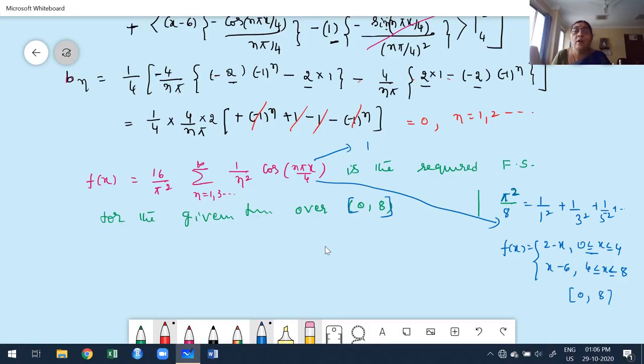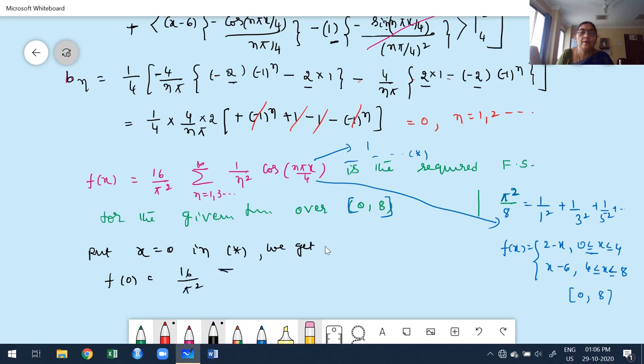I want to convert cos of n pi x by 4 to be 1. Therefore, I have to take this as star. Put x is equal to 0 in star. What do we get actually? f of 0 is equal to 16 by pi square, summation for only the odd values 1, 3, etc., of 1 by n square, since cos 0 is equal to 1.